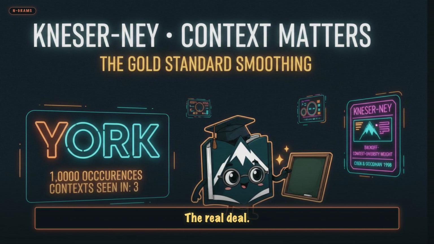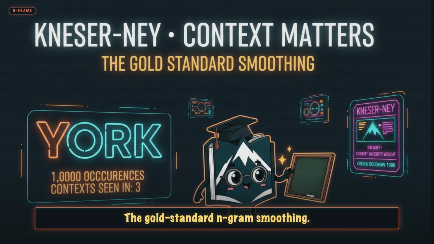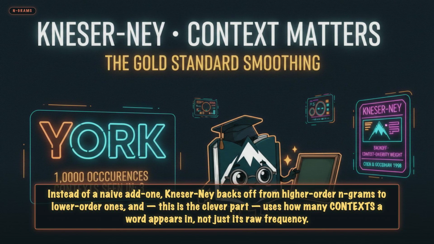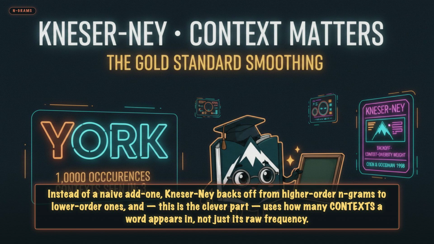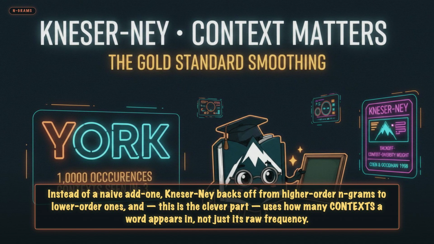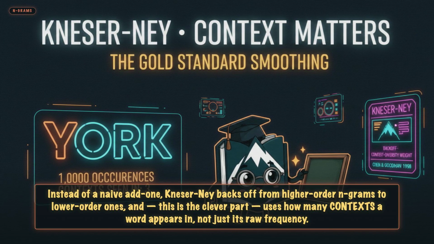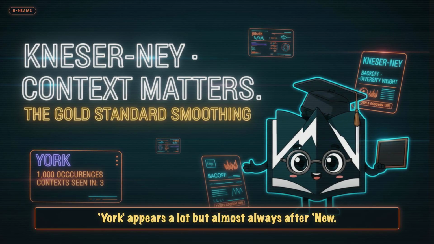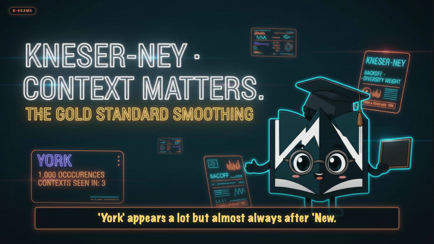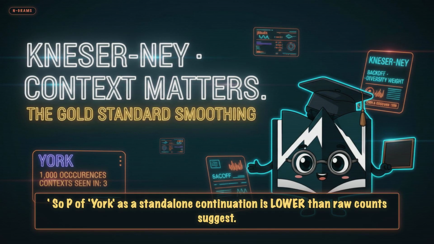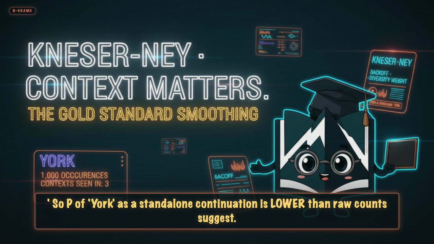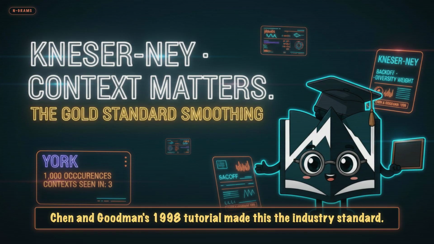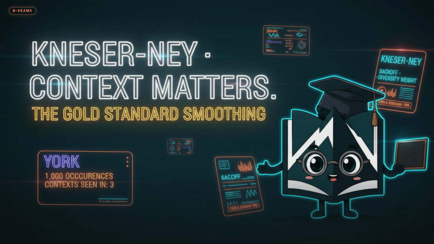The real deal, Kneser-Ney. The gold standard N-gram smoothing. Instead of a naive add 1, Kneser-Ney backs off from higher order N-grams to lower order ones. And, this is the clever part, uses how many contexts a word appears in, not just its raw frequency. York appears a lot, but almost always after New. So P of York as a standalone continuation is lower than raw counts suggest. Chen and Goodman's 1998 tutorial made this the industry standard.